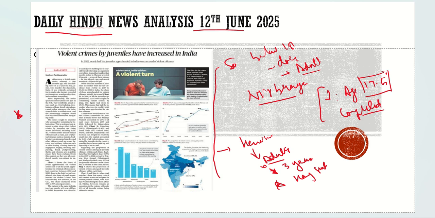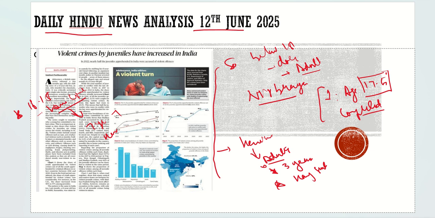If a person between the age group of 16 to 18 is involved in any such heinous crime, here we need to understand what a heinous crime is. We consider a crime heinous if, when an adult does it, the punishment is 7 years or exceeds it, or is to be hanged.